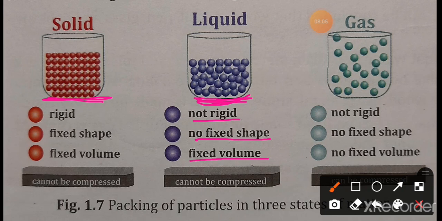So today in this video we learned the characteristics of liquid, that means they have mass, they occupy space, they do not have definite shapes, they have definite volume, they can be compressed to a small extent, and they can flow. I hope this video will be helpful for all of you.